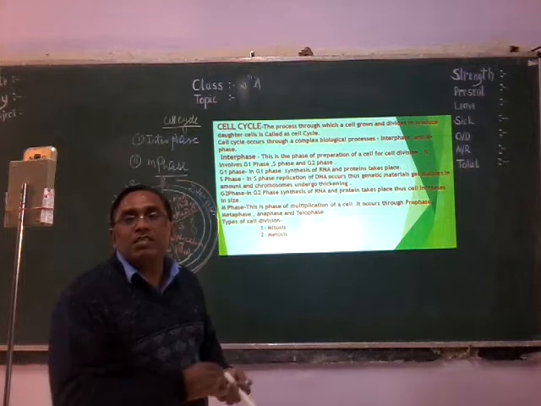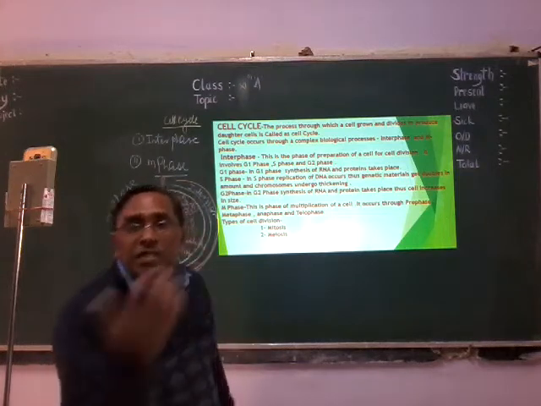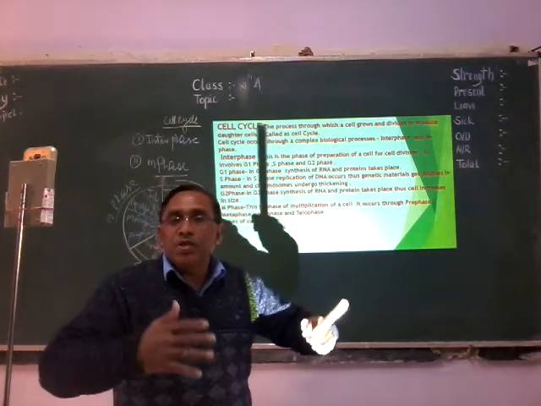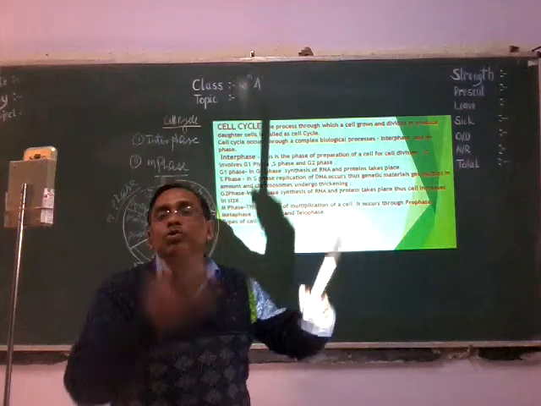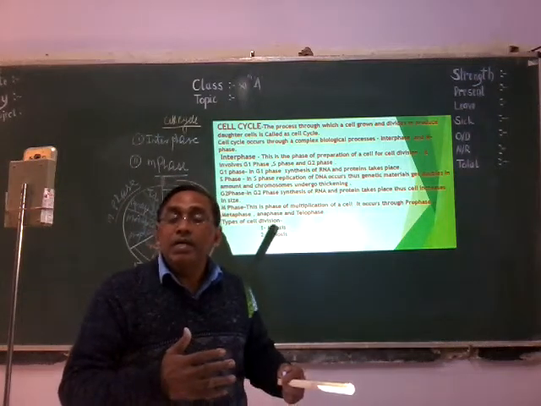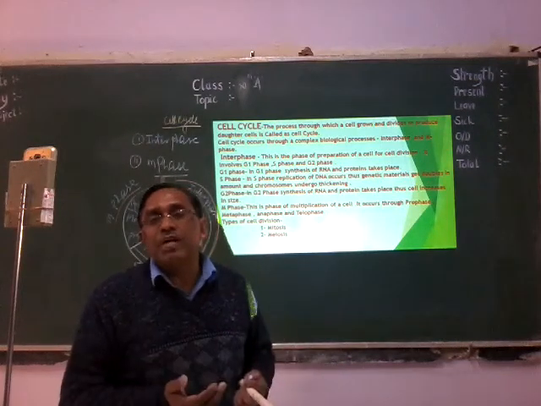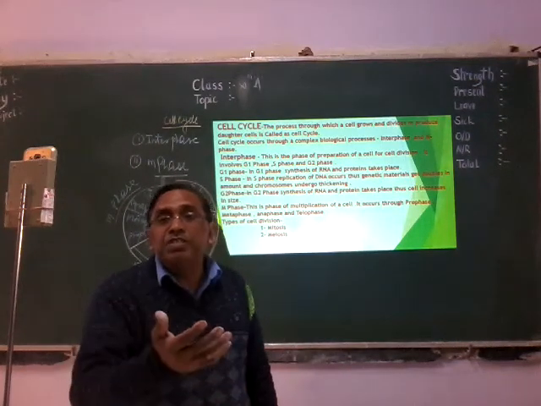Here division occurs in two ways, mitosis and meiosis. In somatic cells, in plants, in the stem, root and leaf, and in animals also, in the somatic part of the body, mitosis division takes place.